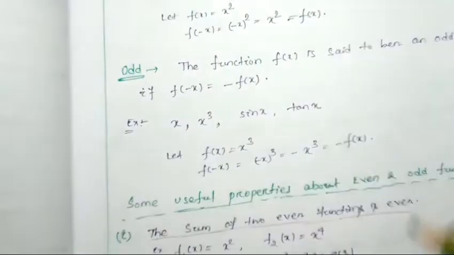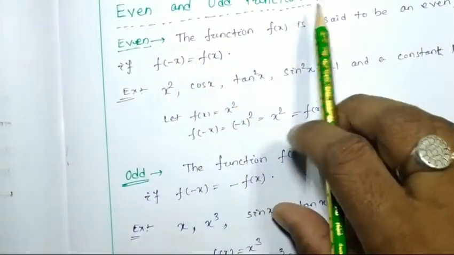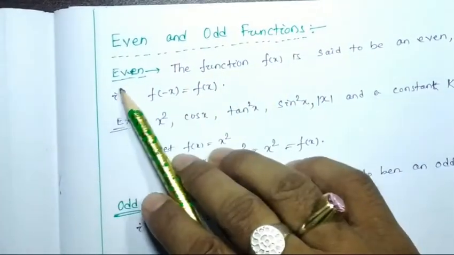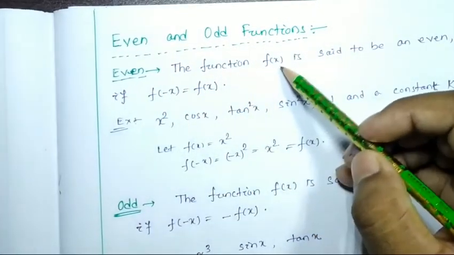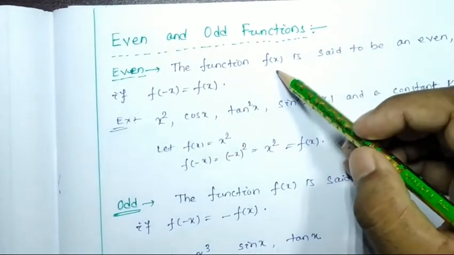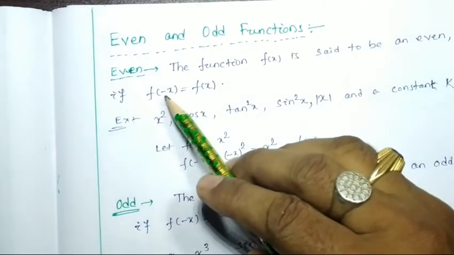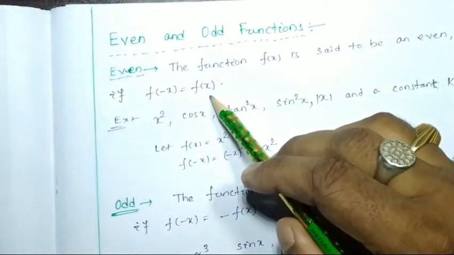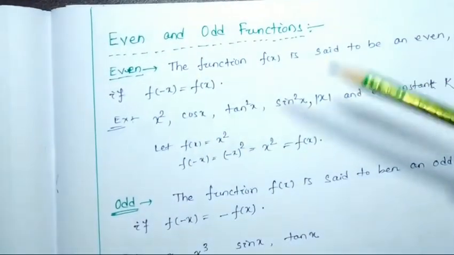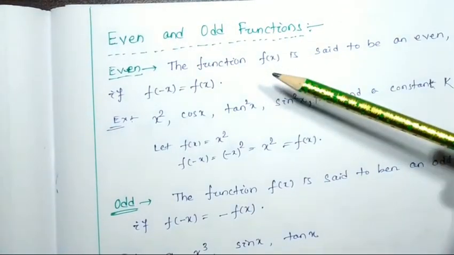In our last class we also discussed even and odd functions. So what is an even function? Suppose f(x) is a function. This f(x) is said to be even if f(-x) equals f(x). Then this f(x) is called an even function.